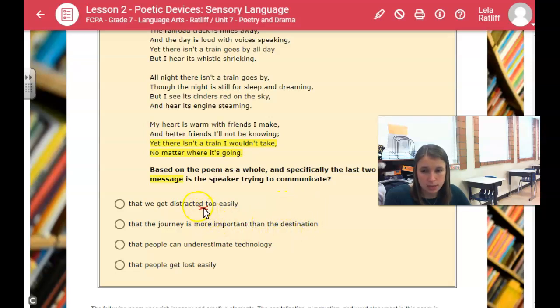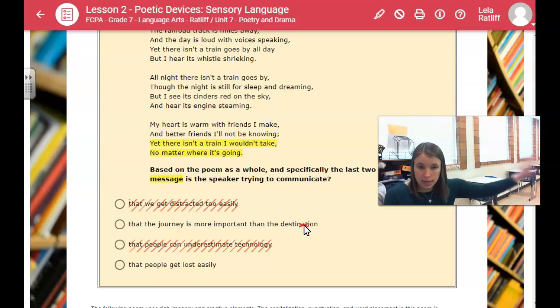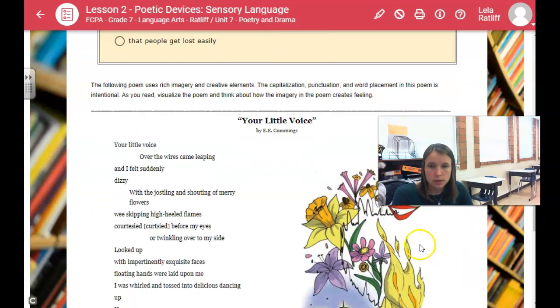So I'm going to eliminate some. It's not about getting distracted. It's not about technology. So which one of these has the best message that could go with this poem? That the journey is more important than the destination, like the friends you make and the things you do in your life is more important than the very end, like where you end up, or that people get lost easily. So work on that, and then let's move on.